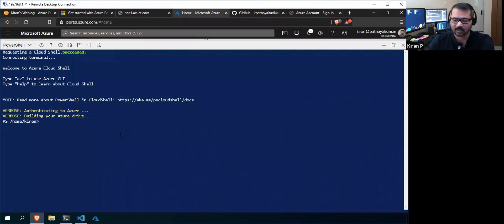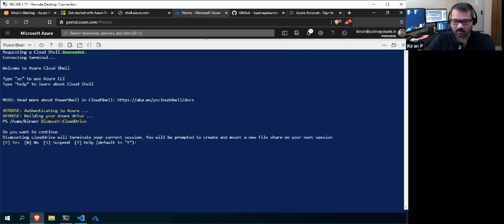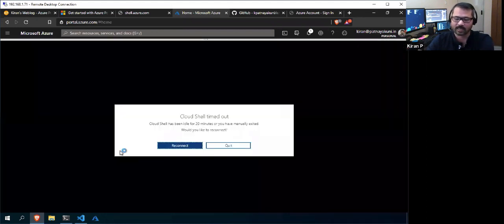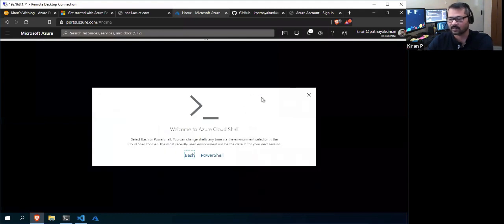This is the Cloud Shell that I have. Since I've already logged in, it took me to this Cloud Shell directly. I will dismount this, so that it will disconnect my Cloud Shell.